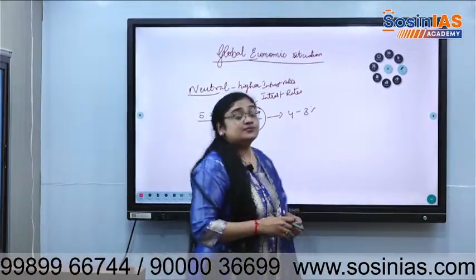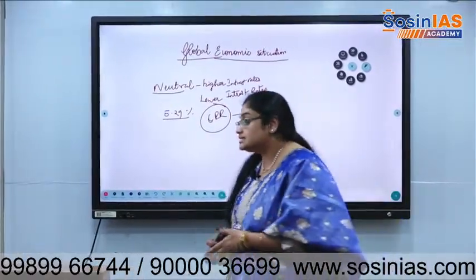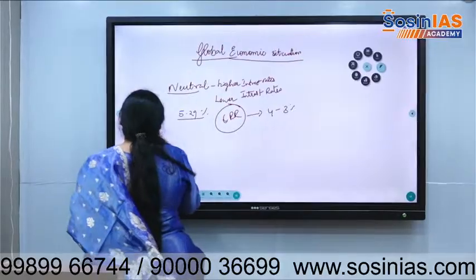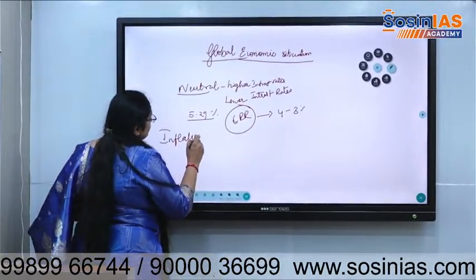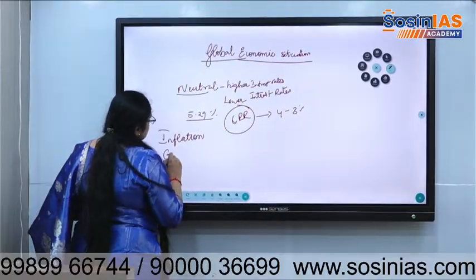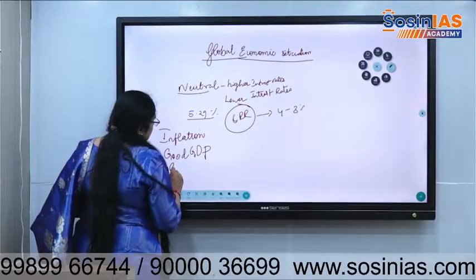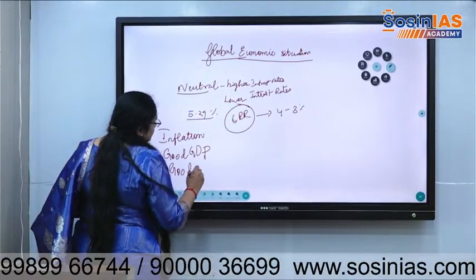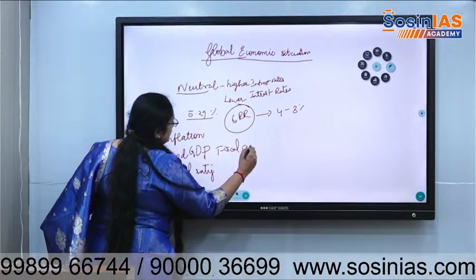It means there is more money available for people to take loans. There are also strong fundamentals in the economy: there is less inflation, there is good GDP growth, and there is a good credit rating because of fiscal consolidation, as we have seen in the last classes.